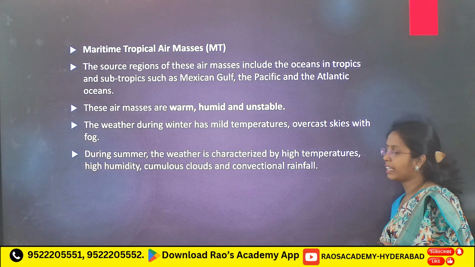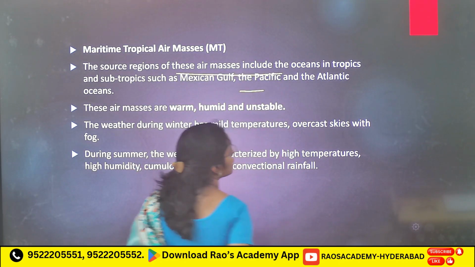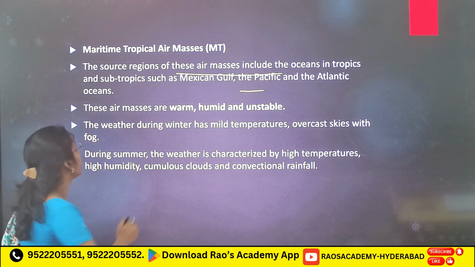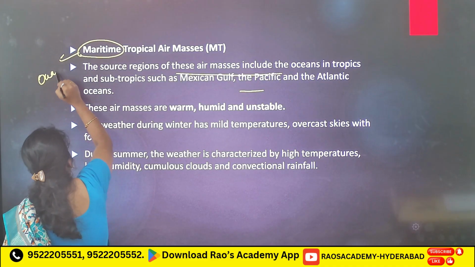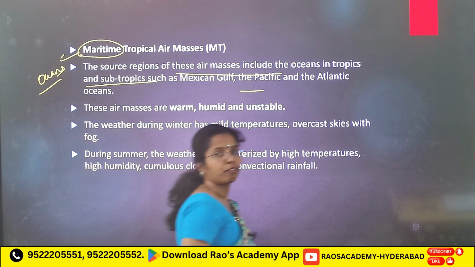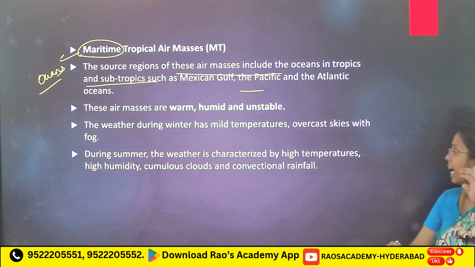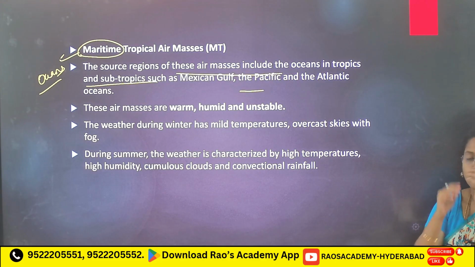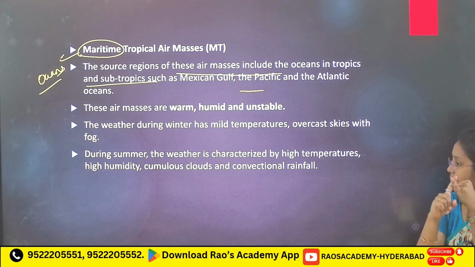Now, what are maritime tropical air masses? The source region of these air masses includes oceans in the tropics. Maritime means, first thing you have to remember, oceans in the subtropics such as the Mexican Gulf, Pacific and Atlantic oceans. Specifically these oceans in the tropics.